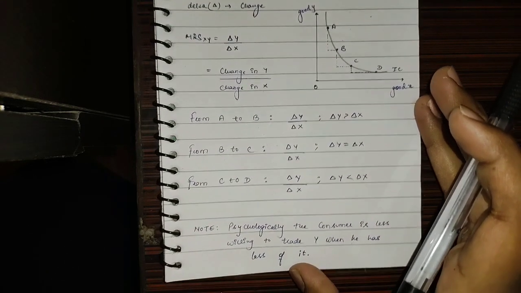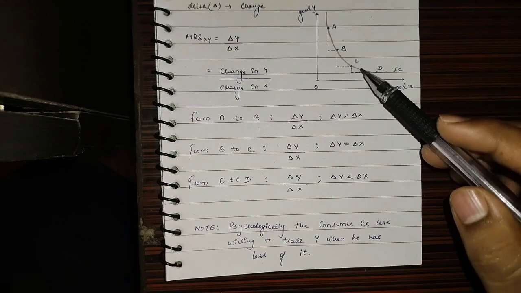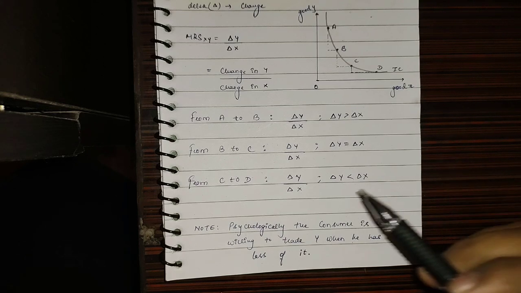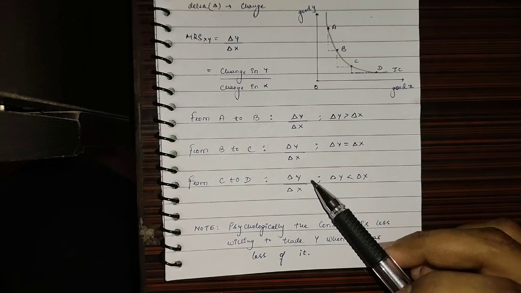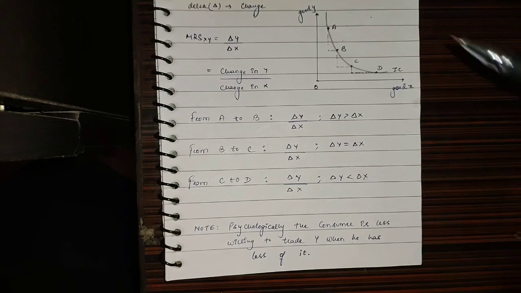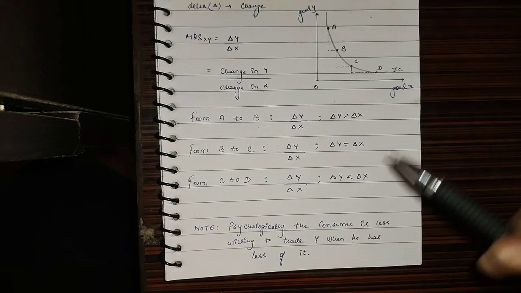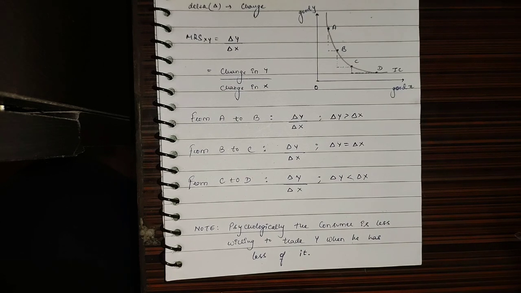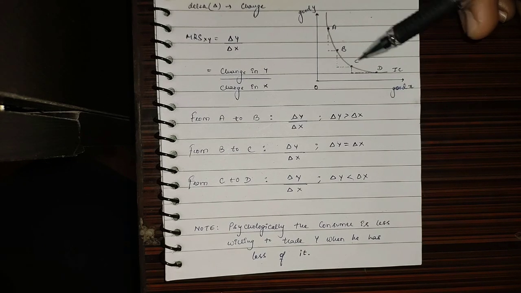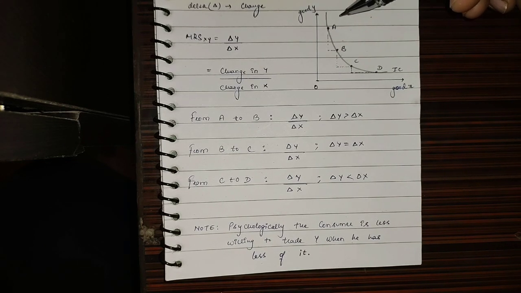And as the consumer goes from point C to point D, the change in X was greater, so the denominator was greater and the numerator was lesser. This is why the ratio would come out as a smaller number. So you can notice that the ratio is continuously decreasing as he moves along the points on the IC.